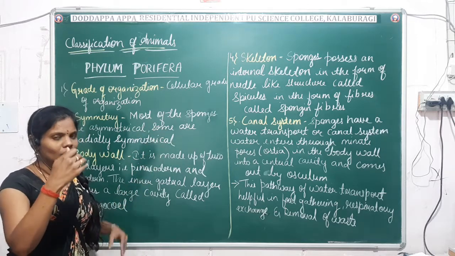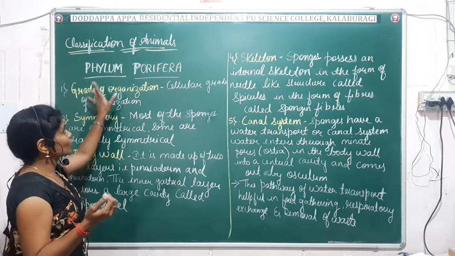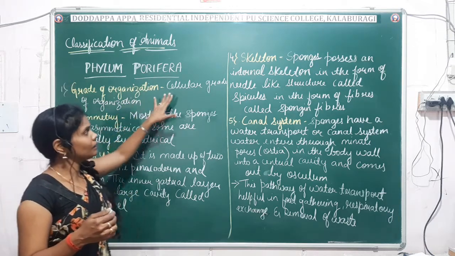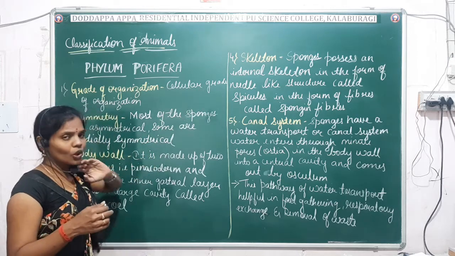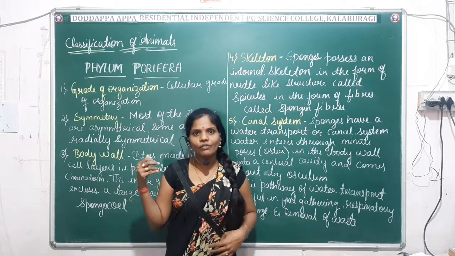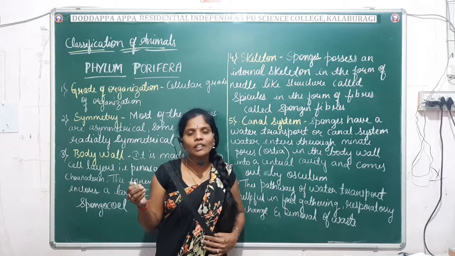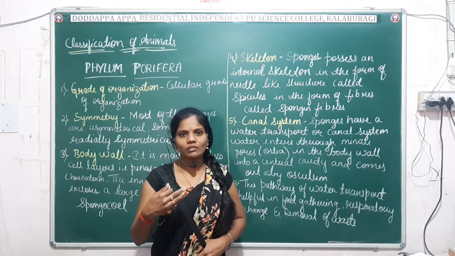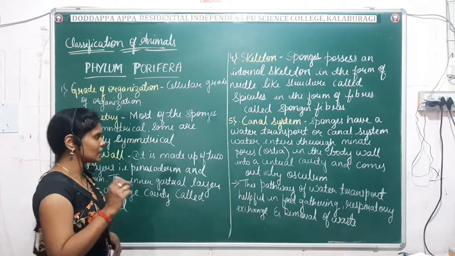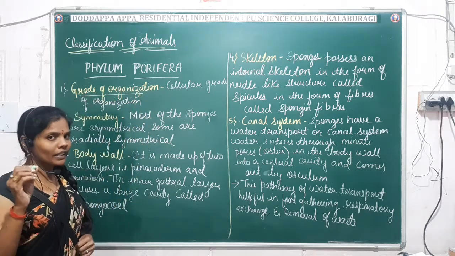So what are the criteria we are studying? In those criteria only, the classification is made. So what is the grade of organization they exhibit? They exhibit the cellular grade of organization. You already know what the cellular grade of organization is. In it you will not find any development of tissues. They are primitive multicellular animals without any tissue formation. So in grade of organization, Porifera exhibit the cellular grade.